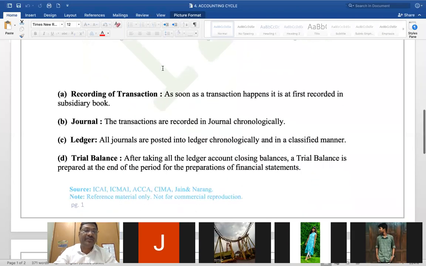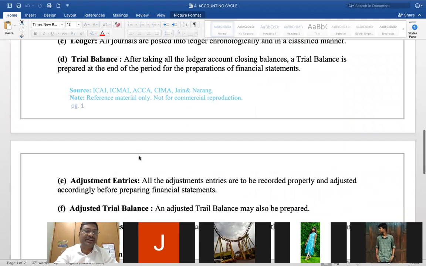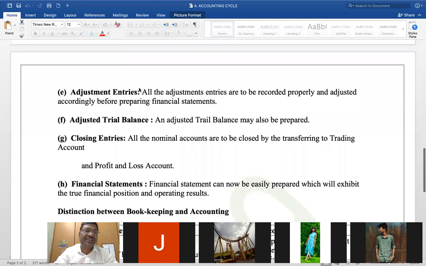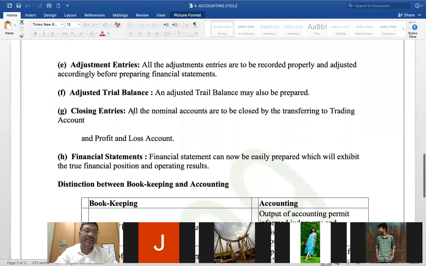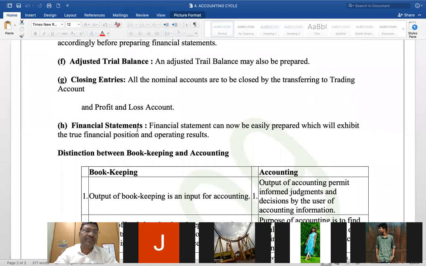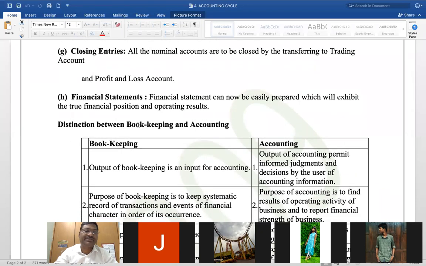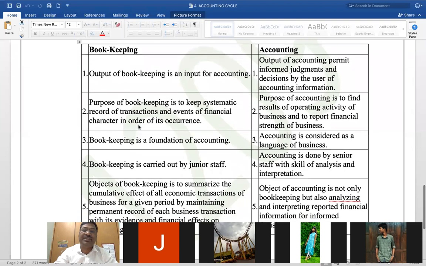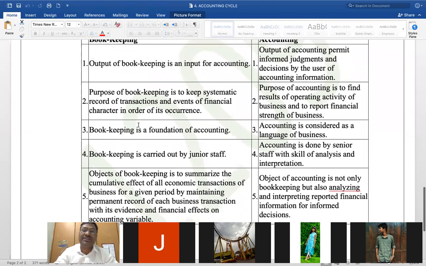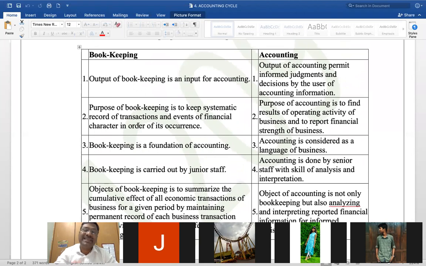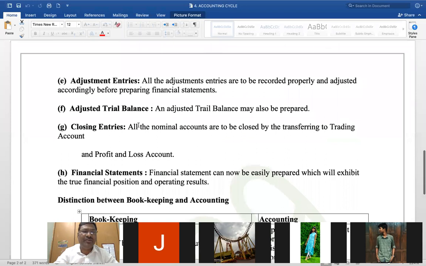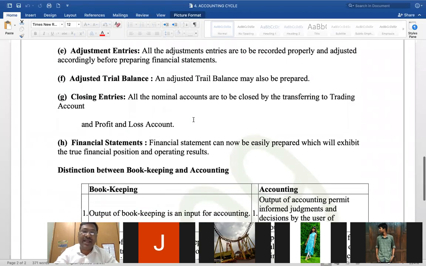All right, now look at this. This is the journal, the ledger, the trial balance. Then you go for adjustment entries and adjusted trial balance and close the entries. Then you prepare the financial statements, right? And what's the difference between bookkeeping and accounting? This is a common question that all of you get. You may be wondering why I'm not making you read this. I have already discussed it. You can go through this document.